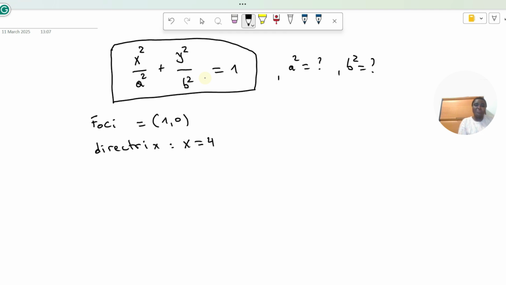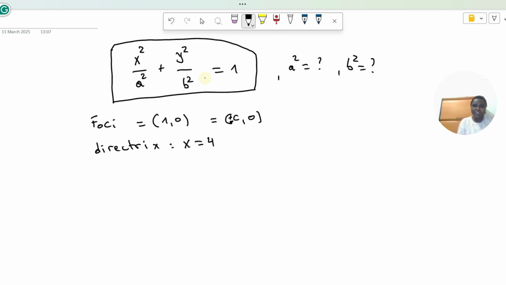What we have to know for an ellipse is that the foci have coordinates plus or minus c, because we have two foci.